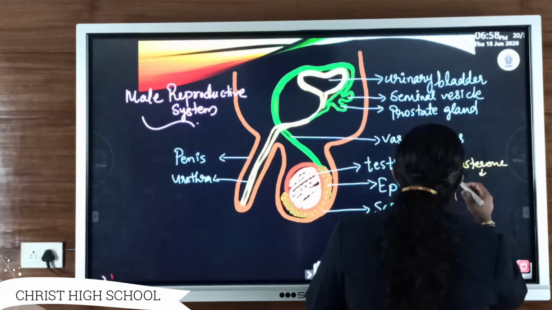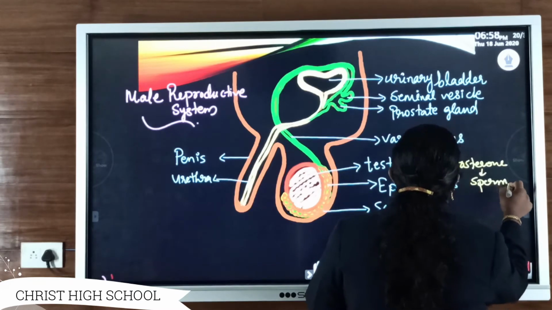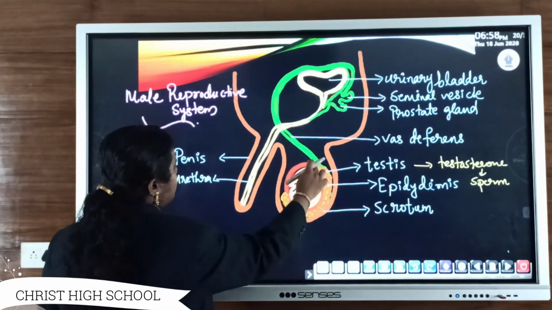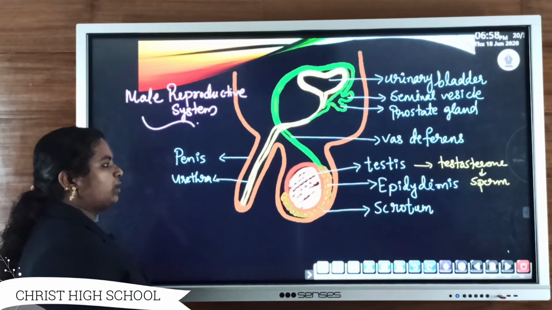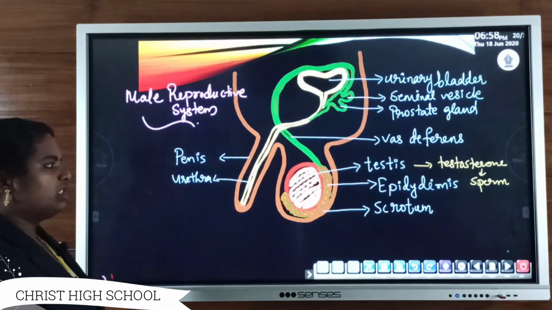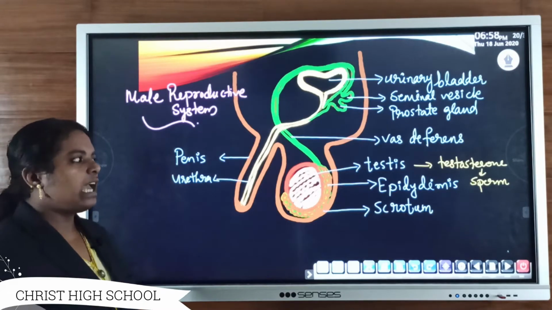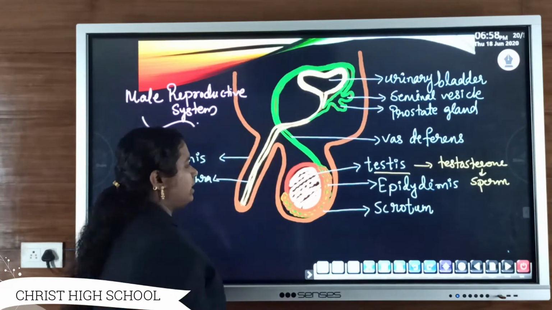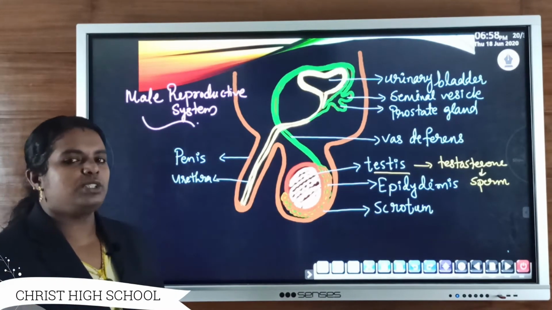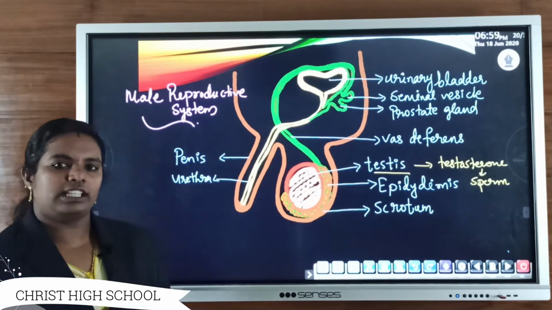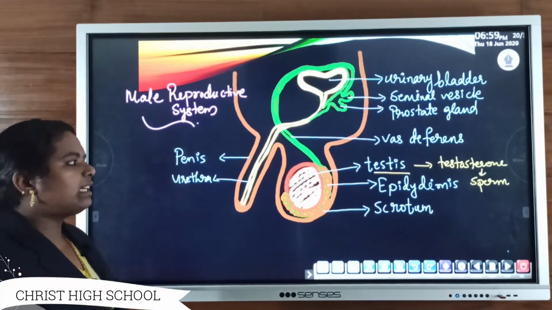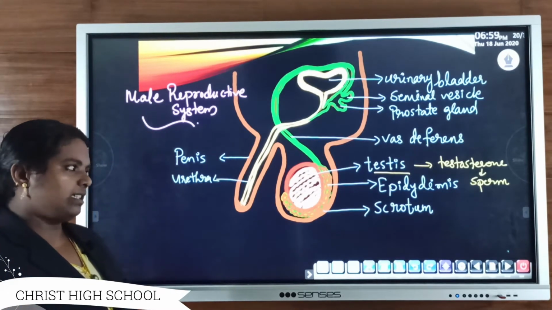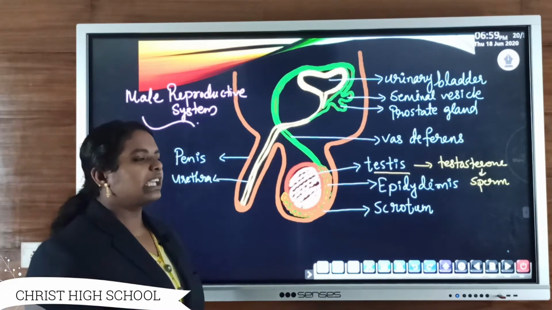As well as they help in the formation of sperms. This rounded structure is known as testes, the most important part of the male reproductive system. The main function of these testes is the secretion of the male sex hormone known as testosterone. This testosterone is responsible for the development of secondary sexual characters in males. As well as that, testes are concerned with the production of sperm, spermatogenesis, so sperms are produced by these testes.